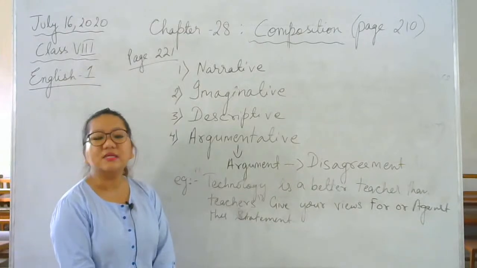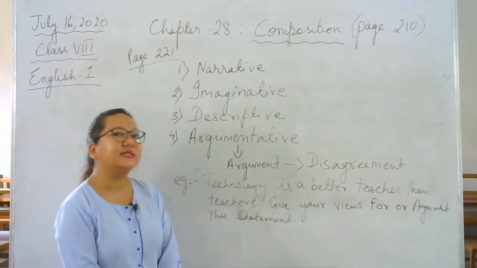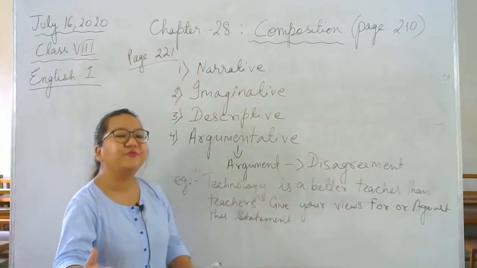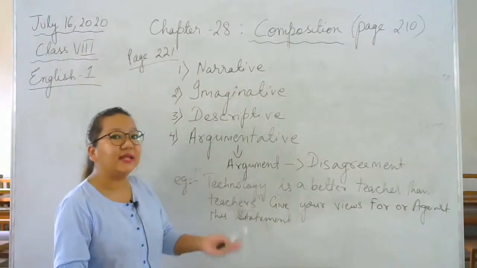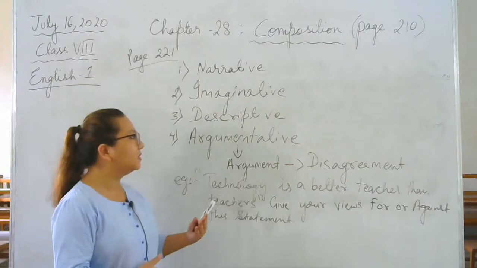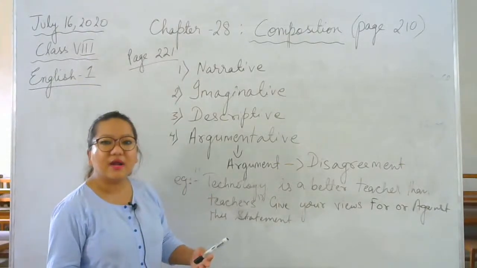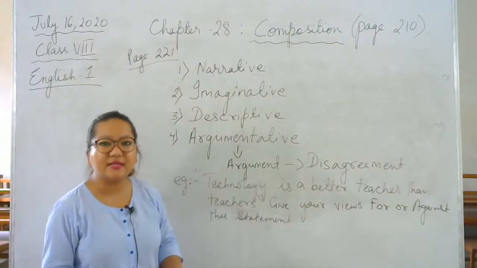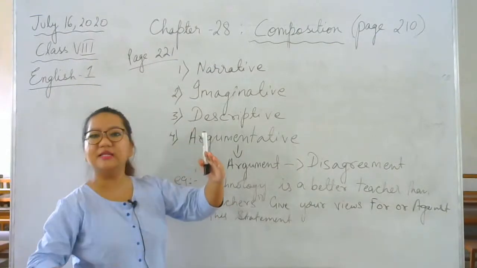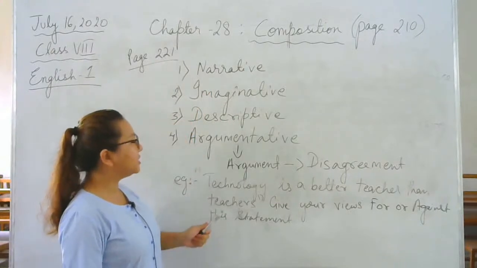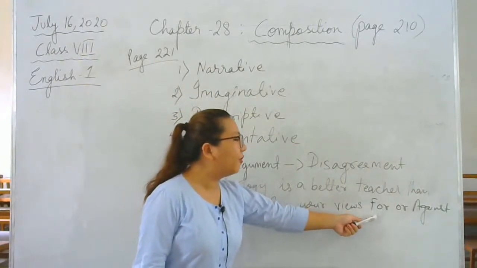Some of us may say that no, teachers are better than technology, because with teachers we can interact face to face. Teachers understand us emotionally. They can listen to our questions. Teachers help us in our weaknesses. You may have points after points after points. So in an argumentative composition, you can give either for or against.